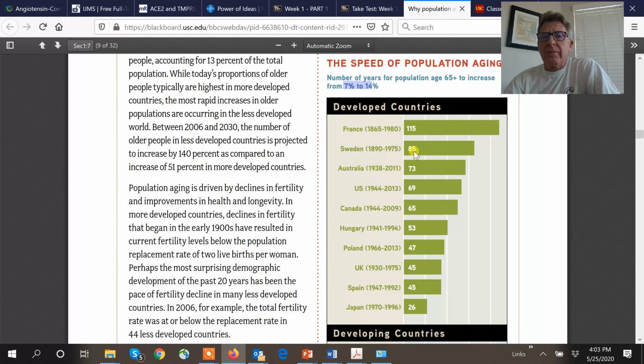It took 85 years in Sweden. It took almost 69 years in the U.S. And down here, it happened really fast: 26 years, Japan 45. Japan is the canary in the coal mine for how quickly that happened, and they weren't prepared for it.